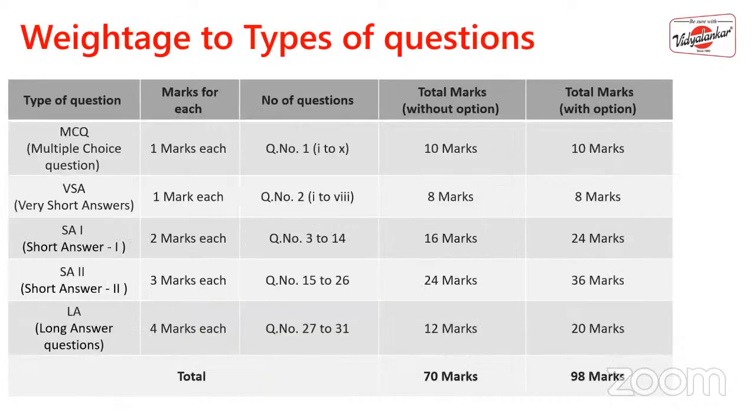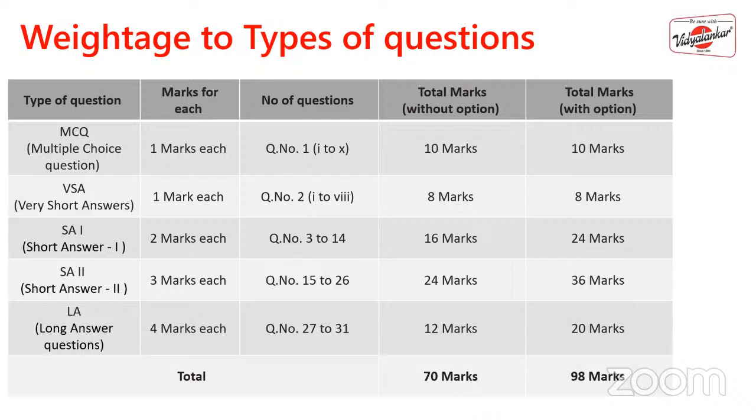Okay, so weightage to types of the questions. Let us see. MCQ, 1 mark each. That is question number 1 to 10. So total 10 MCQs, that will fetch you 10 marks. There are no options here, means alternatives would be there, so you have to choose the correct alternative.